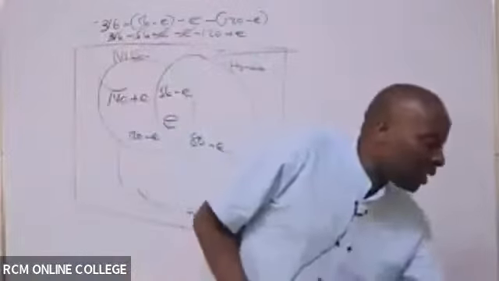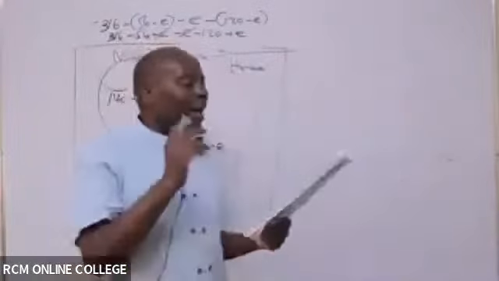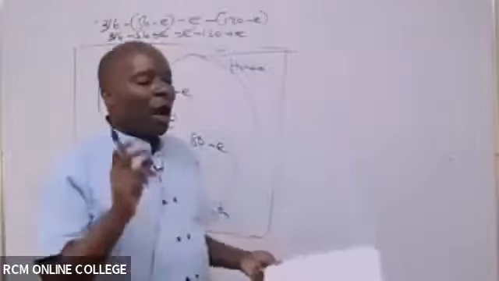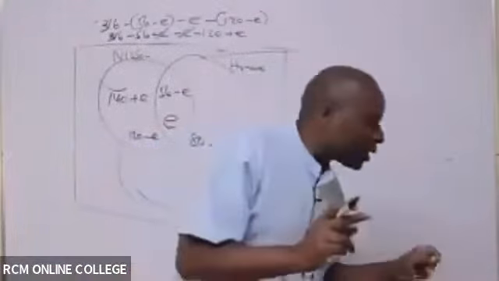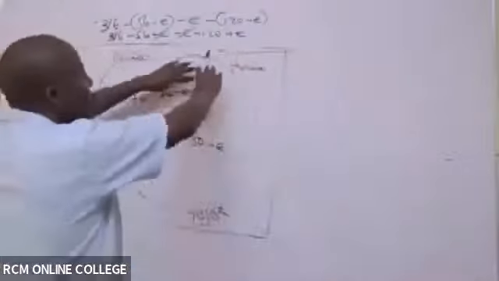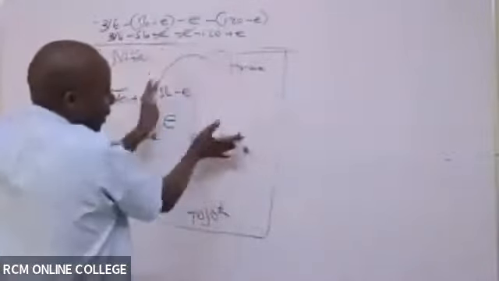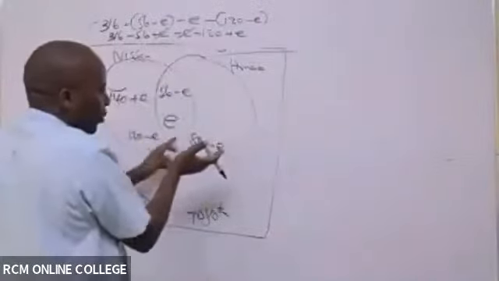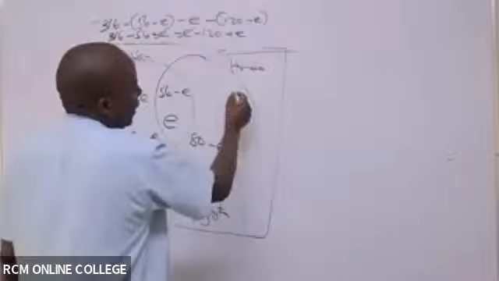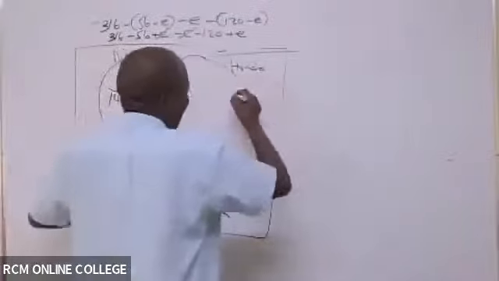So let's see the next sentence: 160 residents owned Honda vehicles. 160 is for Honda. Honda is here. So everybody who is here is counted as a Honda owner, including these ones here. So then how do I get this space? I'll always draw a big thing here and then create.